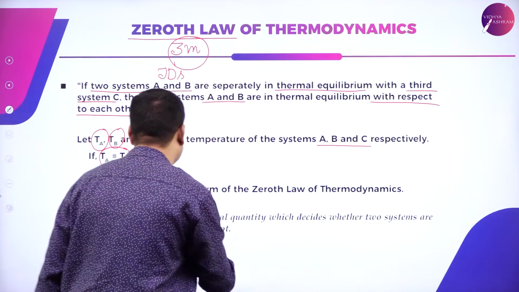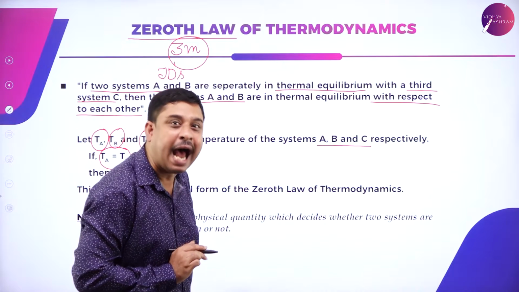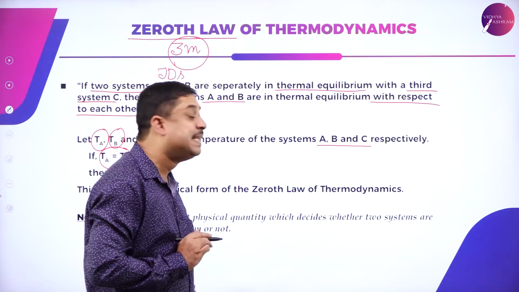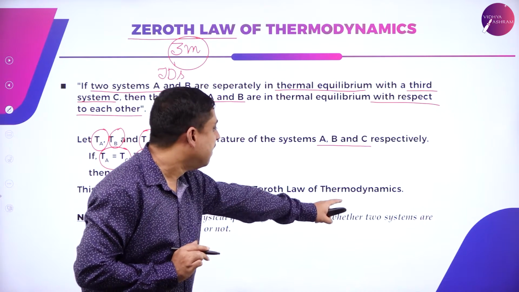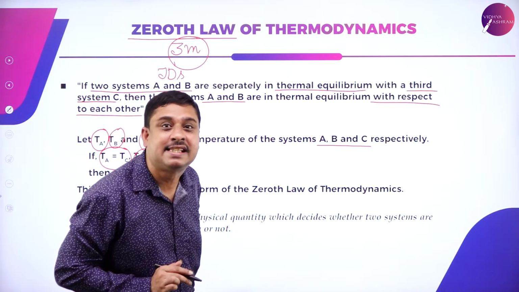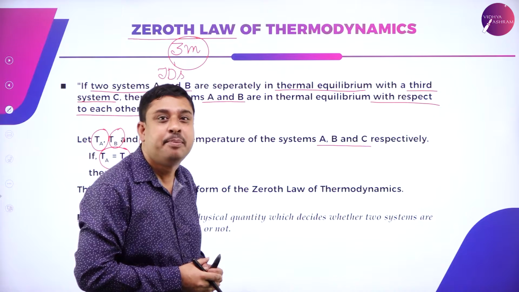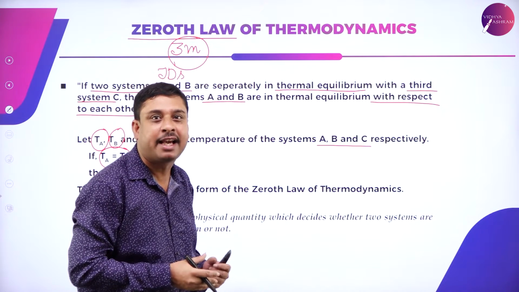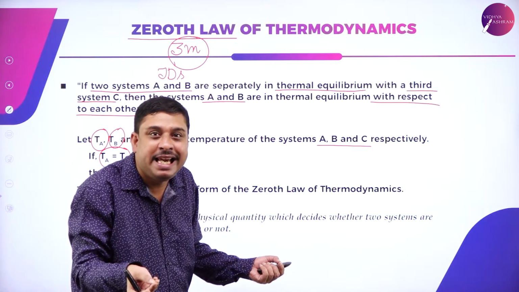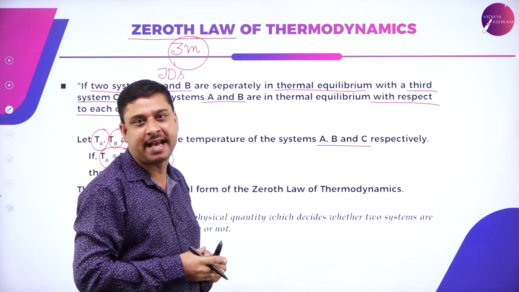Now it says temperature is that physical quantity which decides whether any two given systems are in thermal equilibrium or not. Why? If two systems are in thermal equilibrium, they should have the same temperature.